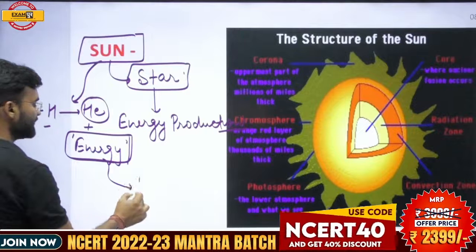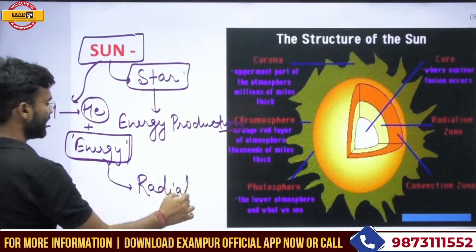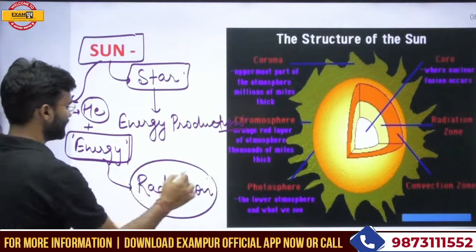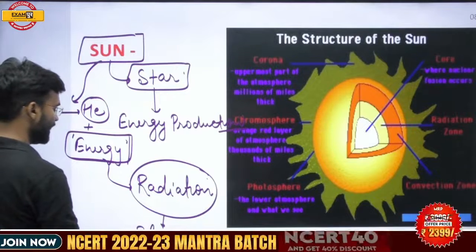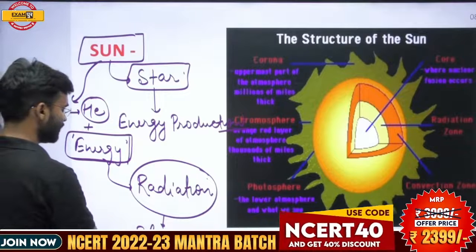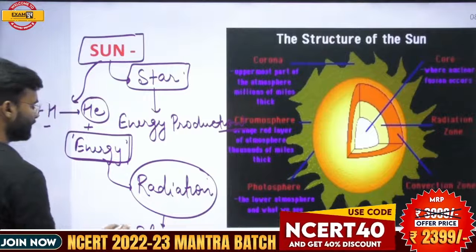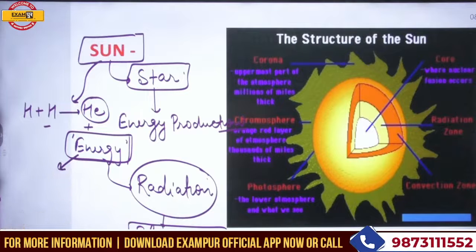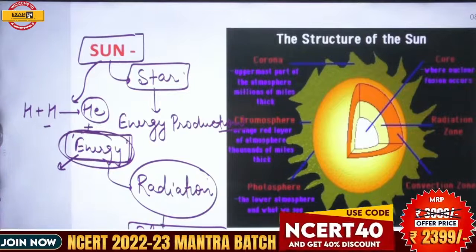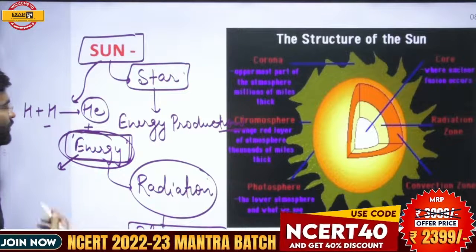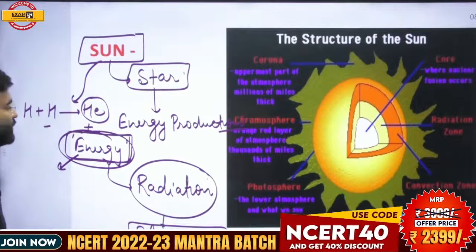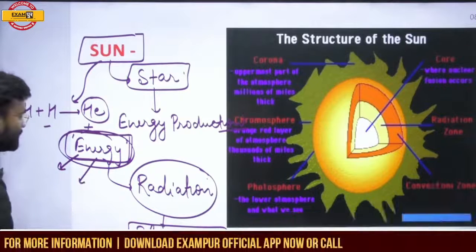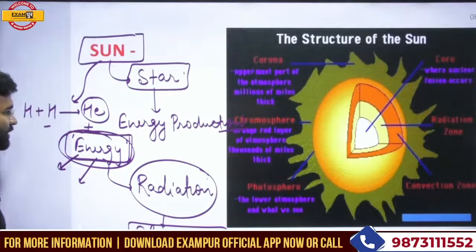This energy moves through the solar system in the form of radiation, called solar radiation. The entire solar system benefits from this energy, and it has played a crucial role in the formation and moving forward of the solar system. This energy also reaches the earth, and all the creatures of the earth benefit from it.